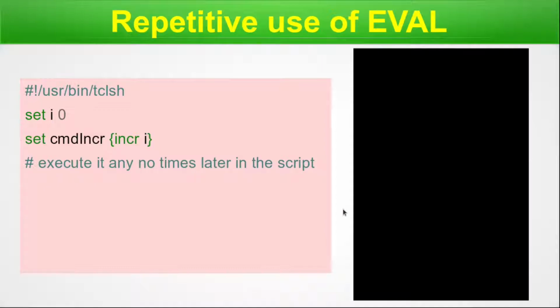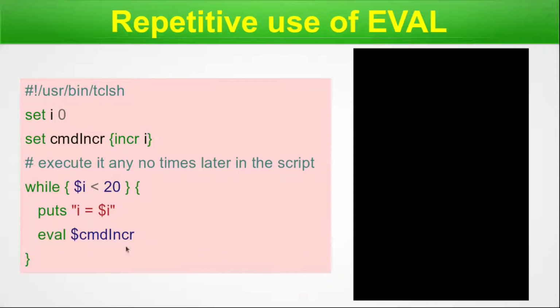Now we are going to see this repetition simply with a while loop where $i is less than 20. So it will increase up to the value 20 where it stops, and there I print i equal to $i. In the next command I use eval with the command incr. So this will be used repeatedly, and the counter will keep getting incremented, and finally we close it here. You can easily recall this is a very common example for the while loop when you learn the while loop for the first time, and I am using that to make things easier for you.